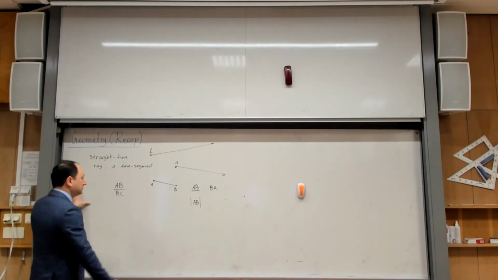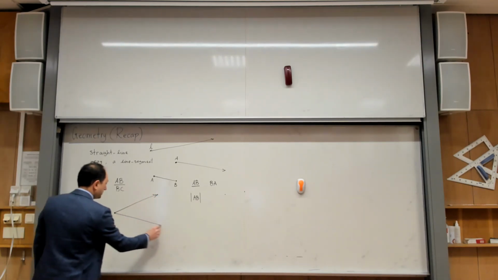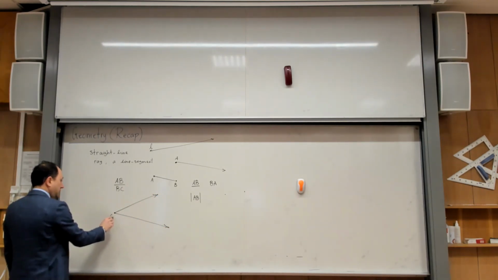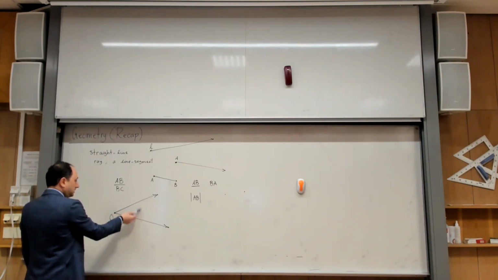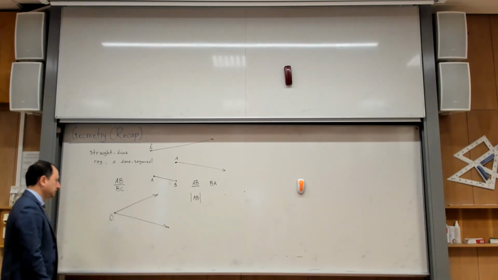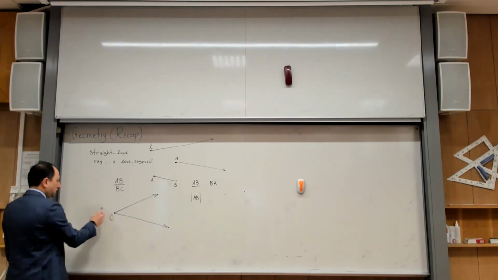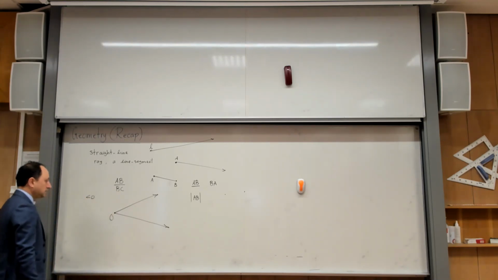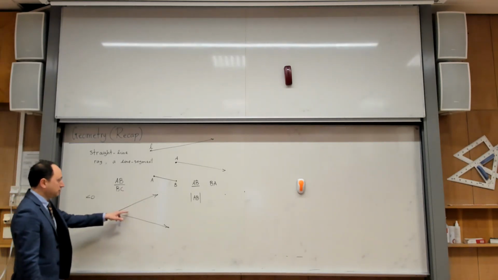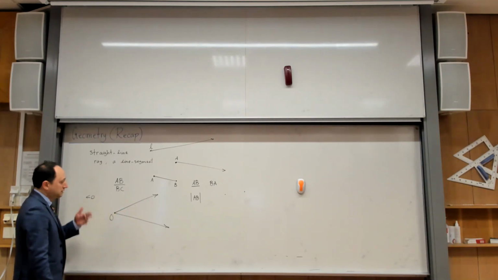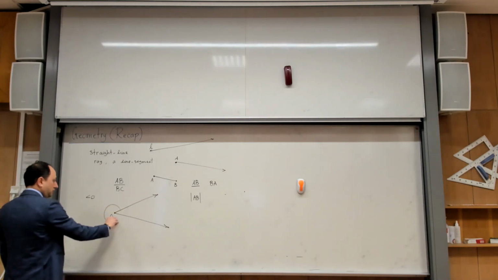The next thing I want you to know is the angle. If I have two rays with the same starting point, for example let me call this O, this part of the plane is called the angle between these two rays. If I want to name it, I can call this the angle O. But there is sometimes a matter of confusion, because I have colored this part when I say angle O, and somehow you think I am talking about this. But of course you realize that there is another alternative here.